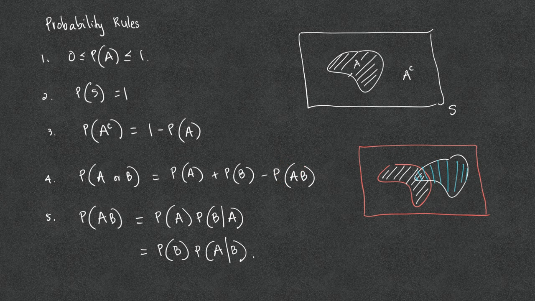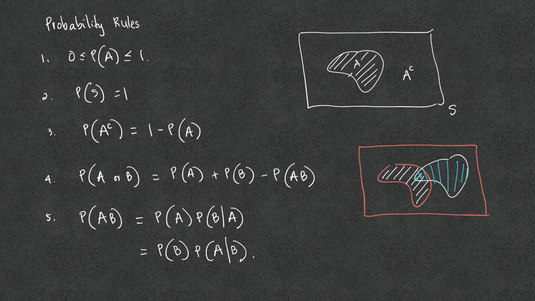The last rule is known as the product rule or multiplication rule. The probability of A and B is the product of the probability of A and the probability of B. But since we don't know whether the two events are independent or not, we have to update the second probability. The notation for the second probability is known as the conditional probability.